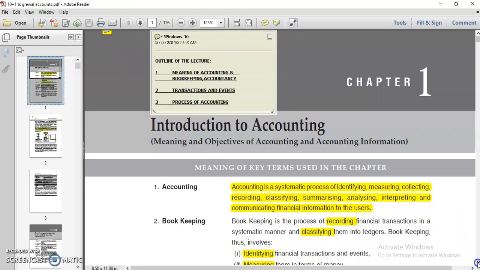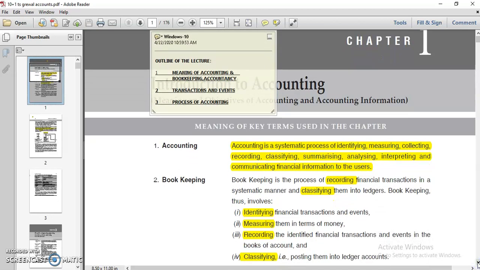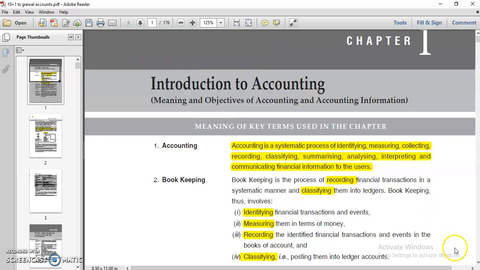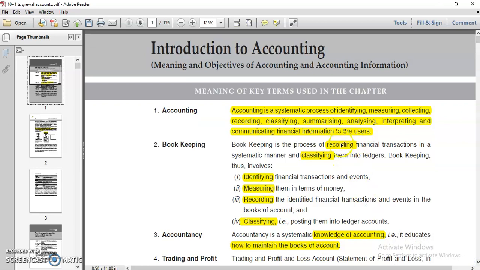So let's understand the second one, which is bookkeeping. Bookkeeping is the process of recording financial transactions in a systematic manner and classifying them into the ledger. So you can understand accounting is a wider term, bookkeeping is a narrower term. You can say where bookkeeping ends, accounting starts, and accounting includes bookkeeping also. Bookkeeping means just keeping your books. Only two things are included in bookkeeping, that is recording of financial transactions as well as classifying.